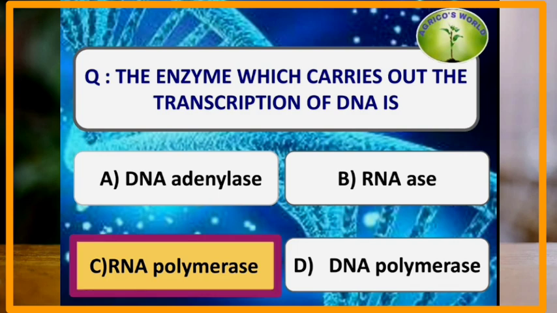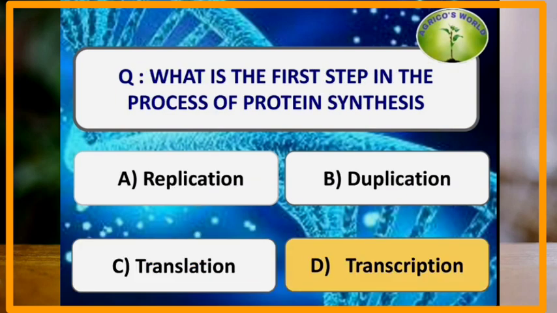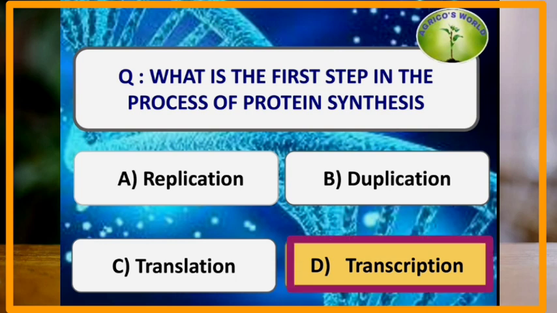RNA polymerase is the enzyme which carries the transcription of the DNA, and RNA polymerase is also known as holoenzyme, which is made up of the core enzyme and the sigma factor, and core enzyme has two alpha, beta and beta dash, and the replication of DNA is by the enzyme DNA polymerase. What is the first step in the process of protein synthesis? The first step in the process of protein synthesis is transcription and later it is the translation.